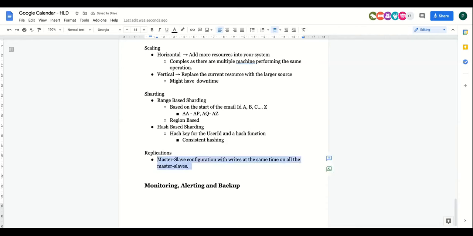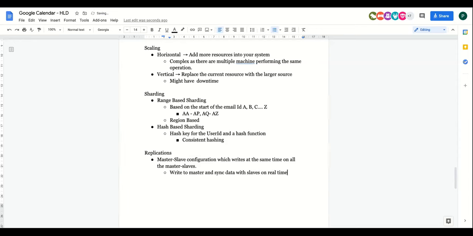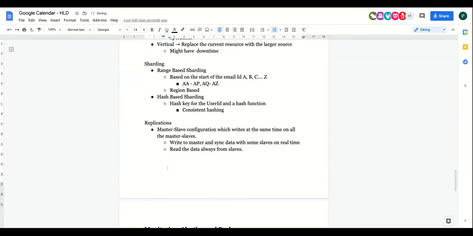How to mitigate those, we will talk in detail later, because I can't cover everything in detail here. But you can have a master slave configuration where you write to master, and sync data with slaves in real time, not asynchronously, with some slaves, not all the slaves. Okay. And always read the data from slaves. So these are the replications which we have.